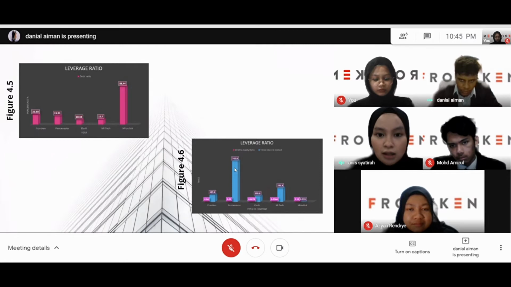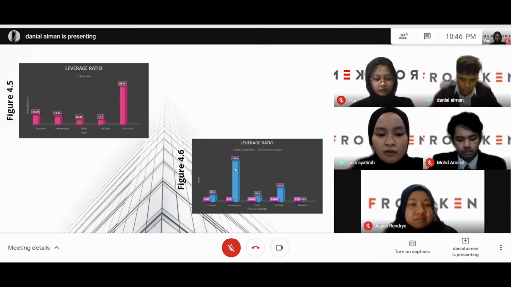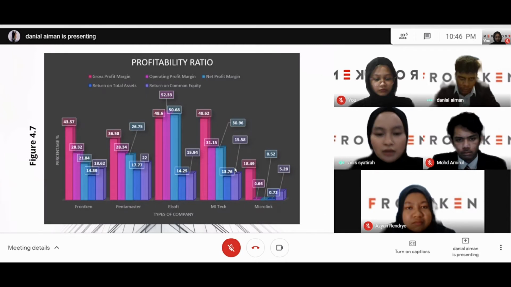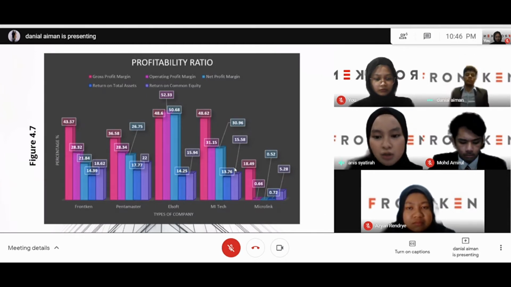Last but not least, for leverage ratio, is times interest earned. The highest was Pentamaster with 742.9 times. Now we're moving on to the last slide for horizontal analysis, which is profitability ratio. Profitability consists of 5 ratios, and high values in all of the 5 ratios are recommended. First of all, the highest among the 5 companies is MI Technovation, which is